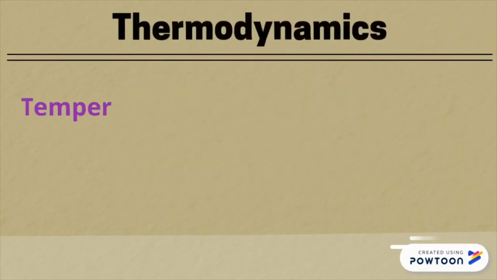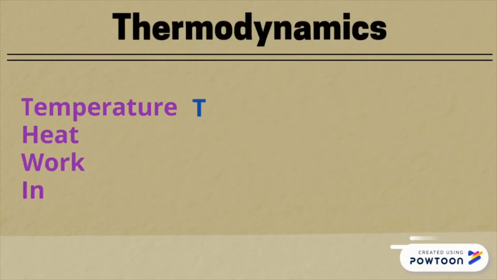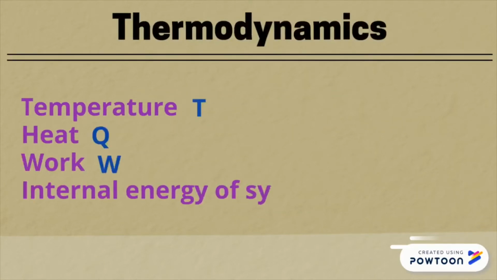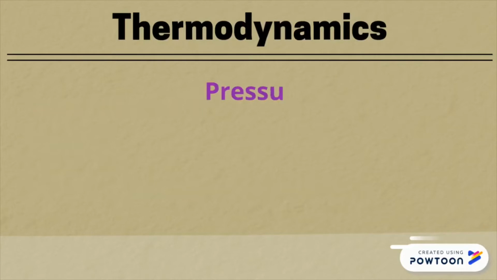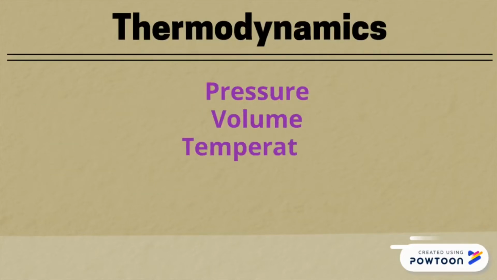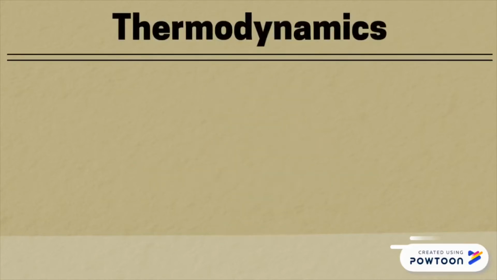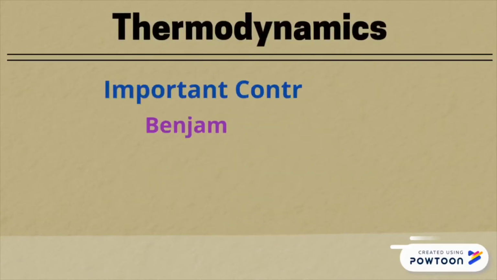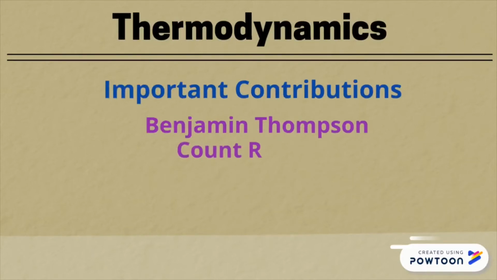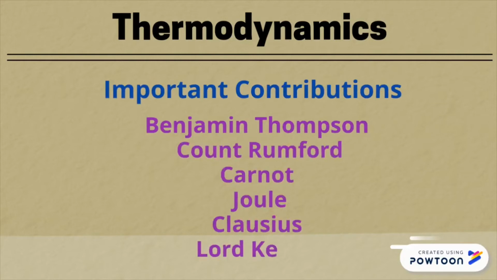Classical physics includes thermodynamics. Thermodynamics deals with temperature T, heat Q, work W, and internal energy of systems U. The understanding of the concepts used in thermodynamics includes pressure, volume, temperature, thermal equilibrium, heat, and entropy. Important contributions to thermodynamics were made by Benjamin Thomson, or Count Rumford, Carnot, Joule, Clausius, and Lord Kelvin.